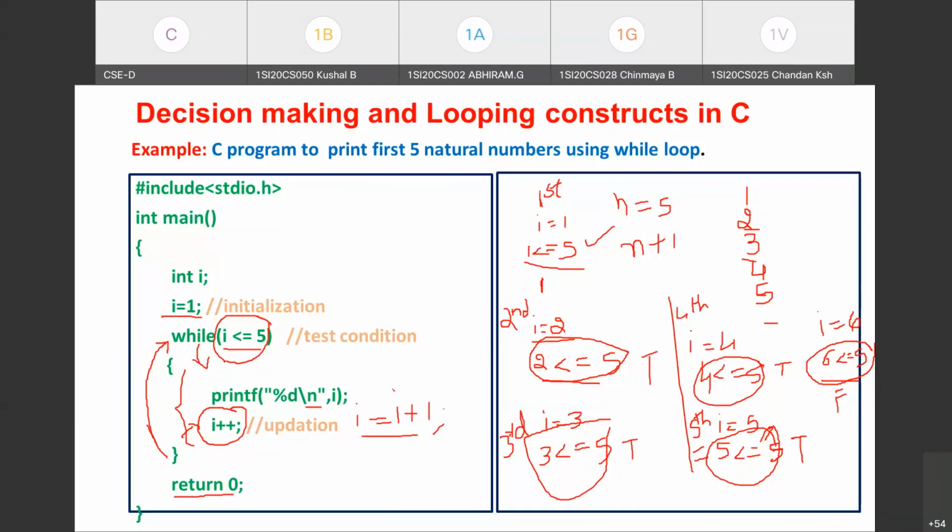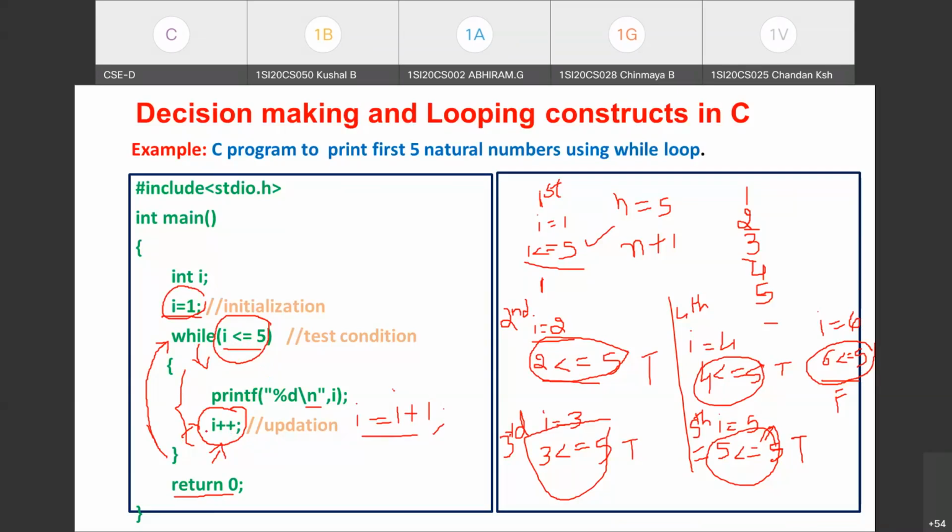If you write it within the loop, what happens? Each time the body of the loop is executed, I gets reinitialized to 1 and the test condition will never fail. So see that the initialization part is written before; how many times will it be executed? Only one time. The test condition you write within the parentheses in the while loop header. Whatever set of statements you want to execute, you write within a pair of curly braces to indicate the block. And one more statement we should not miss is the updation part.